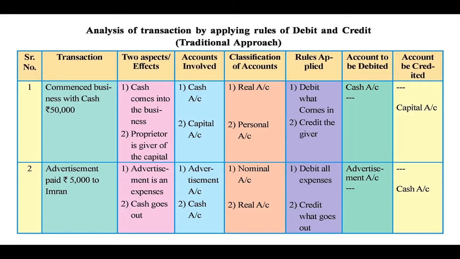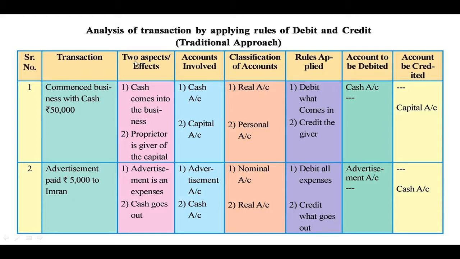Students, today we are going to learn how to pass the journal entries. Here, serial number 1, first transaction is given. Commenced business with cash rupees 50,000. Commence means business started by investing cash of rupees 50,000. When cash is invested in the business, cash comes into the business.